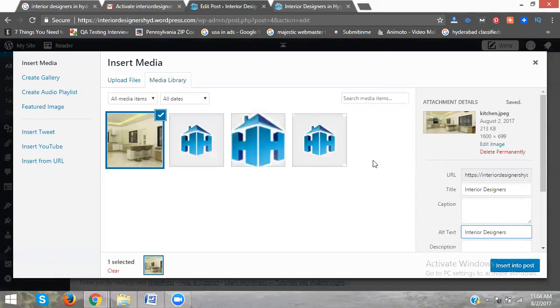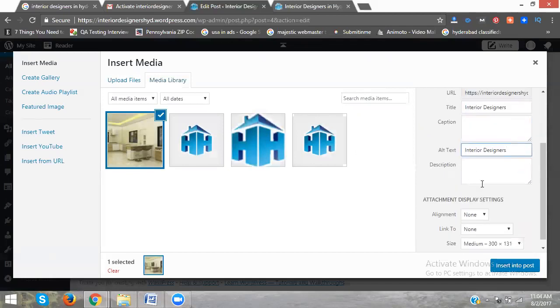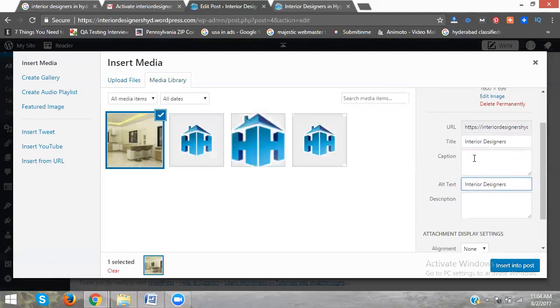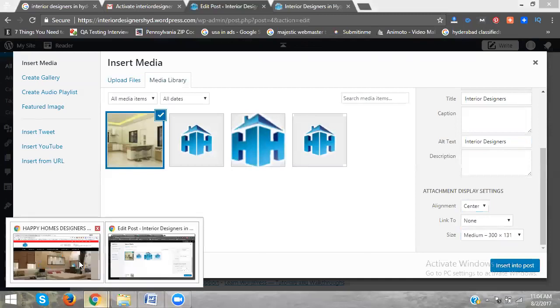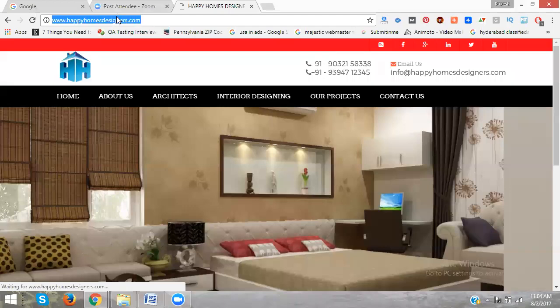So clear? This is the cover image. Here, what is it asking for? Every image has title text, caption, alt text, and description. Here, very important is alignment. Image alignment will be right, center, or left. I will go to the center. Now, if somebody clicks the image, they are redirected to the website. This is my website, and I'm creating it as a WordPress blog.